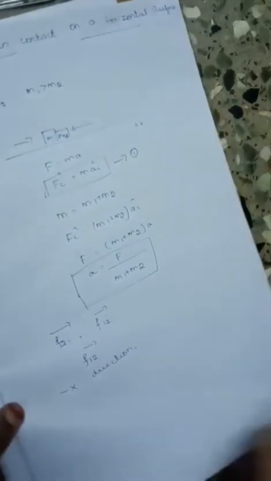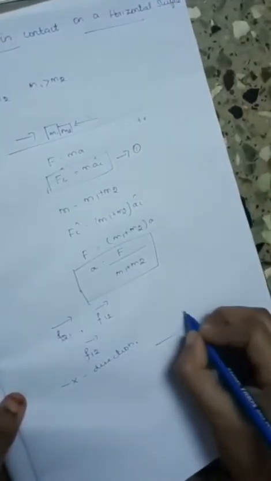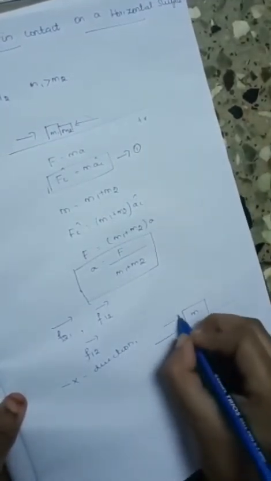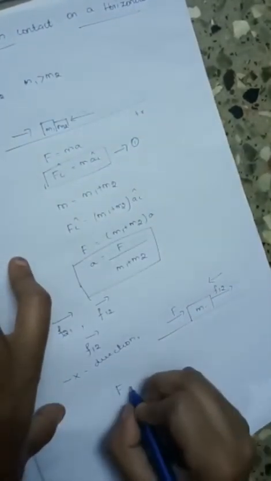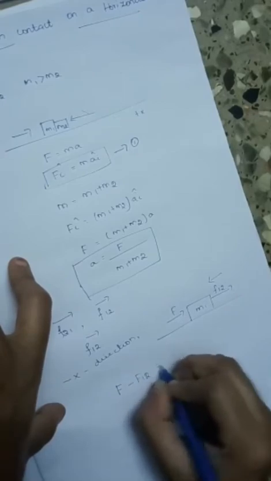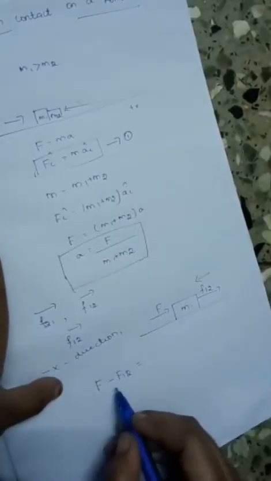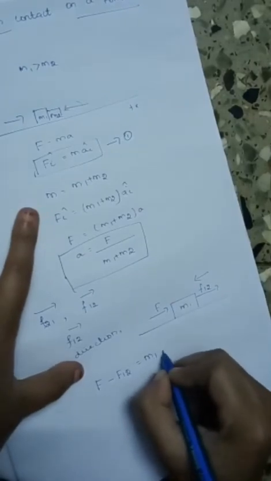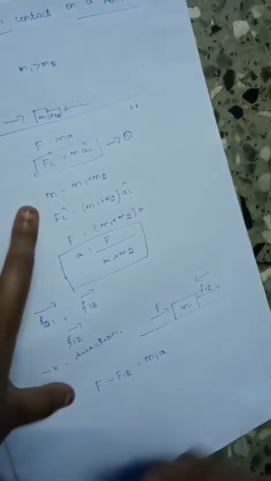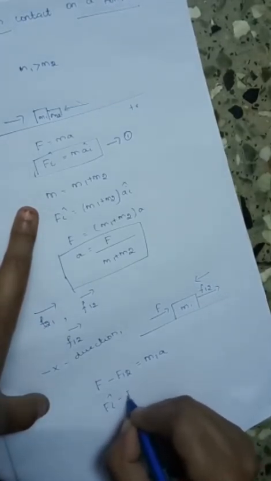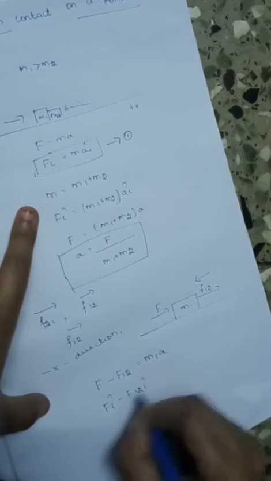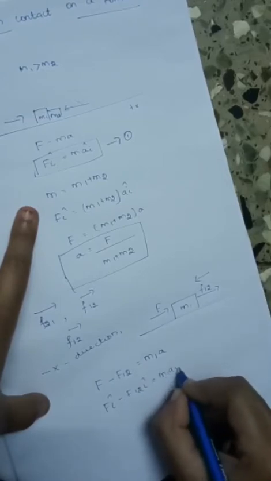Okay, so according to this, consider the figure of m1. This is F and this is F12, because it is acting in the opposite direction, right? So we can write the equation as F minus F12 is equal to m1a. By substituting the direction, negative x direction, we can write it as F i cap minus F12 i cap is equal to m1a i cap.